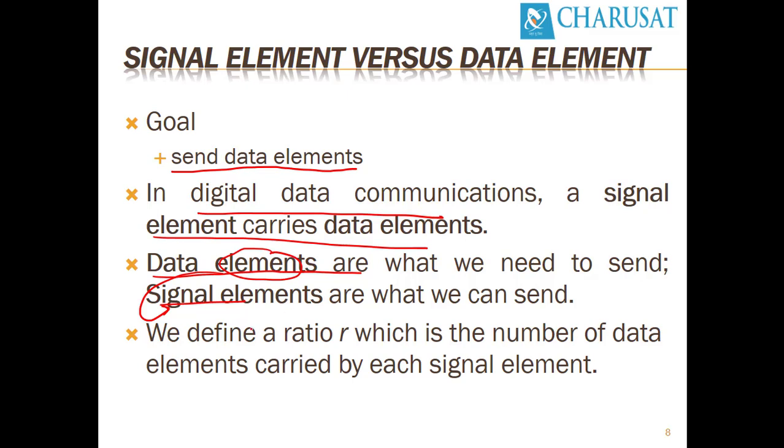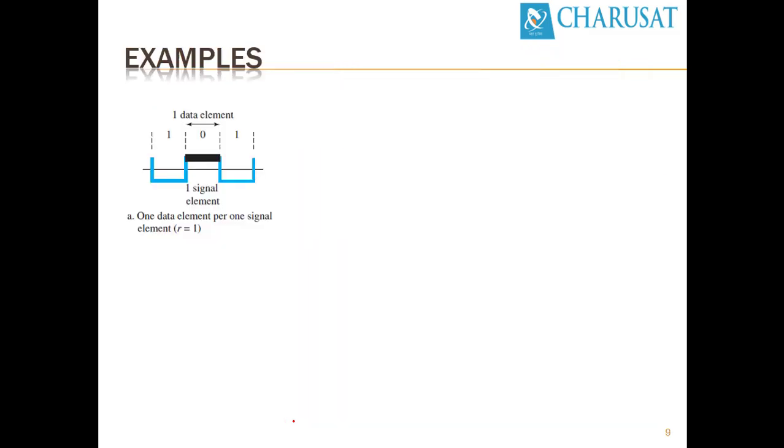We define a ratio R, which is a very important property, which is the number of data elements carried by each signal element. So R equals data elements upon signal elements. Let's see examples case by case. What are data elements and signal elements, and what combinations are available?